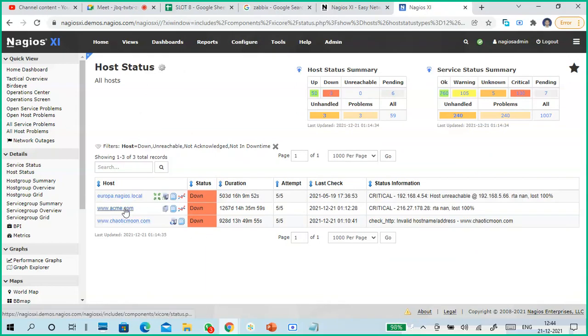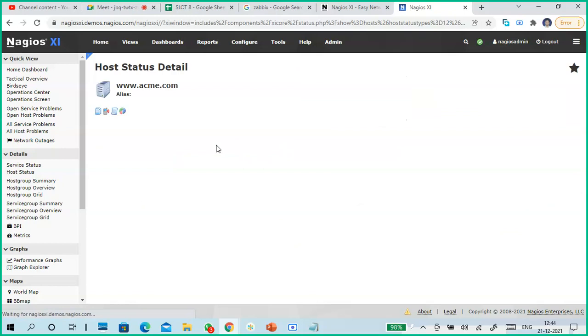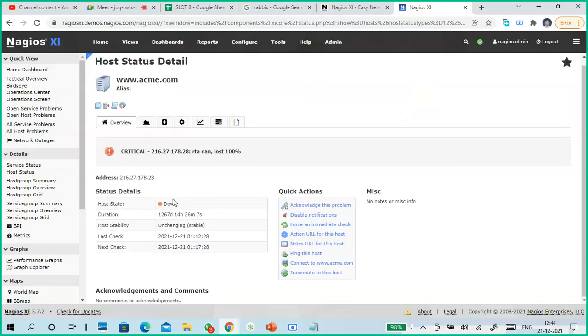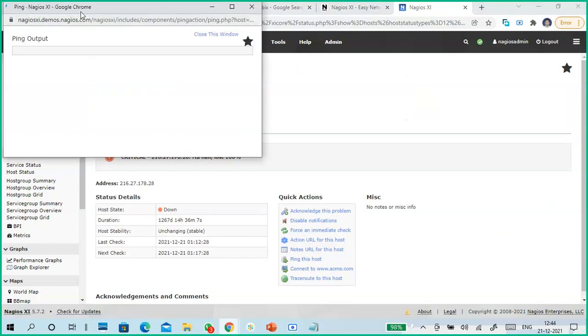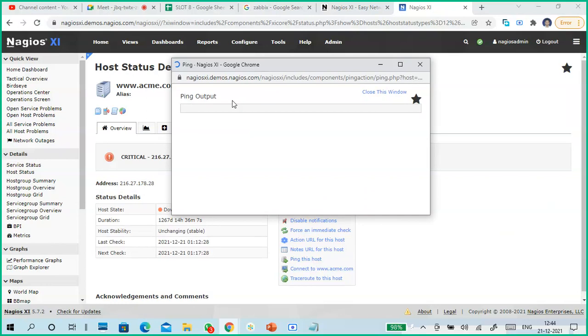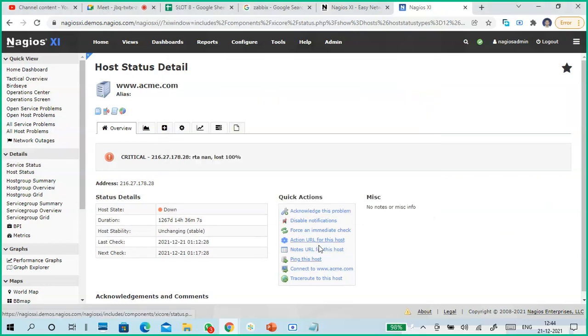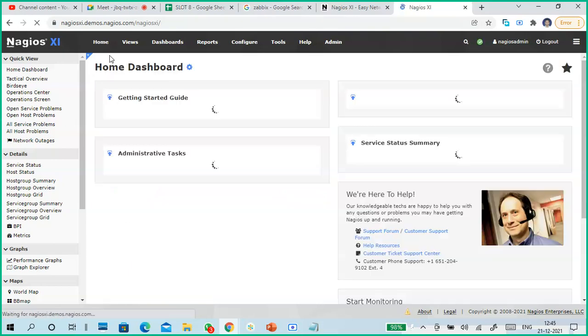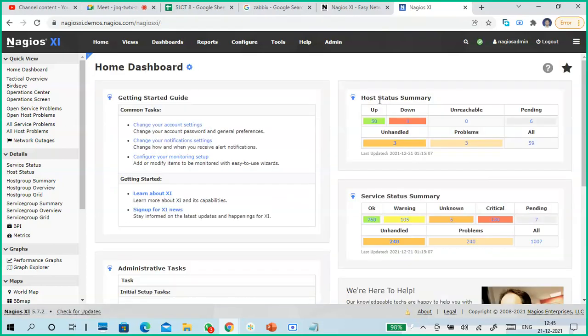Okay. How to open each one by one, and how to check it. It is down. Okay. So you can access it directly by remote access, or you can ping the system, so direct pinging. Like this you can do it, or maybe you can use remote desktop like that also. Okay, so I'm going to my home, so you can see the host status summary.